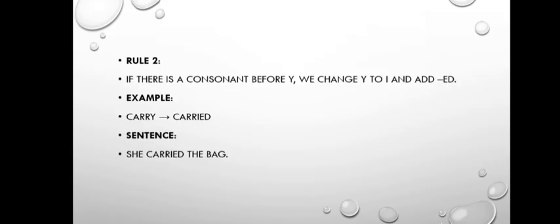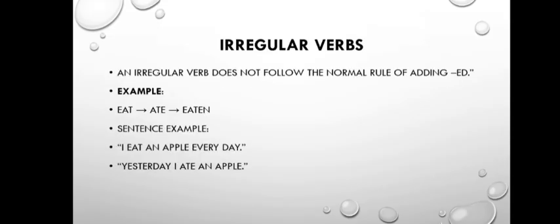Rule 2, if there is a consonant before y, we change y to i and add ed. For example, carry. In the word carry, the last letter is y, so we change the y to i and then add ed. Then the word becomes carried. She carried the bag. Now we will learn about irregular verbs.